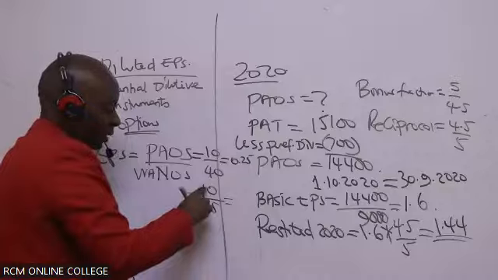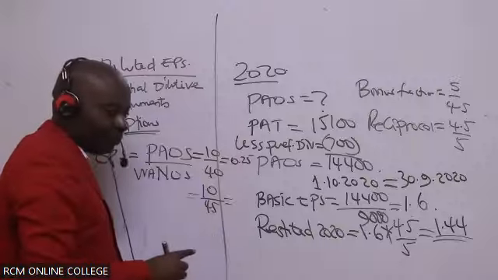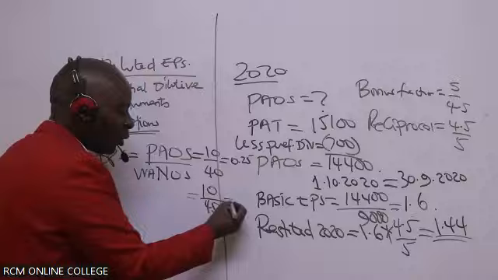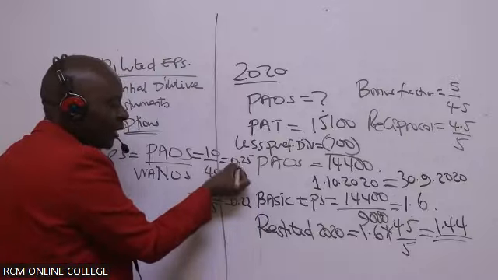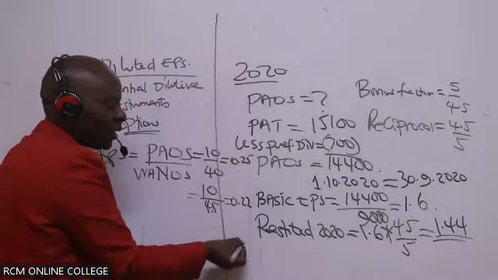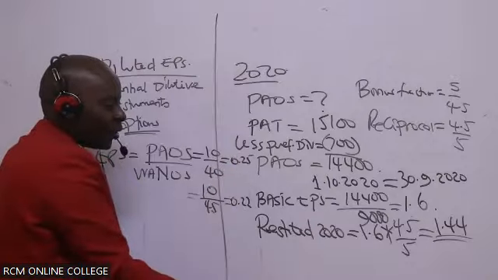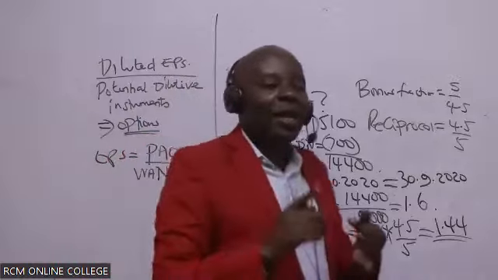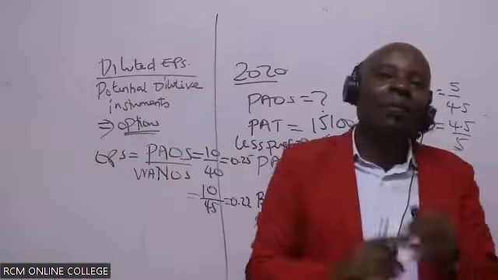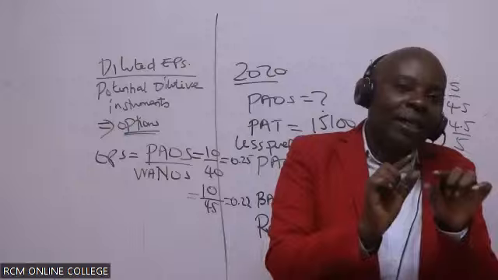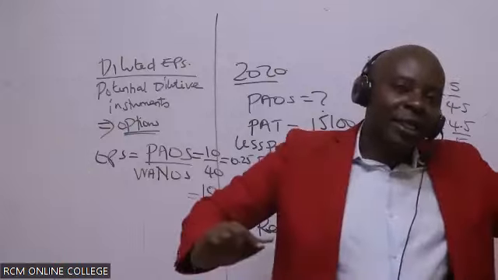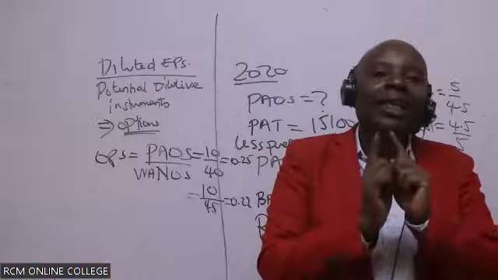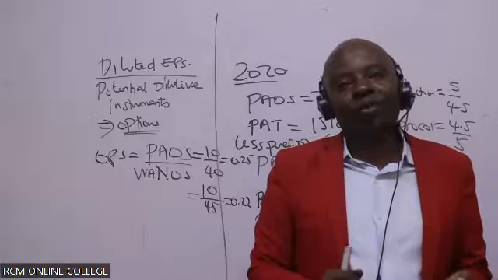Can somebody divide this? What is 10 over 45? You can see in this case that the EPS has been diluted. EPS has gone down. So all those things, like options, ladies and gentlemen, or any instrument that has the name convertible, which you can convert to ordinary shares and increase the ordinary shares, automatically that will be a potential dilutive instrument.